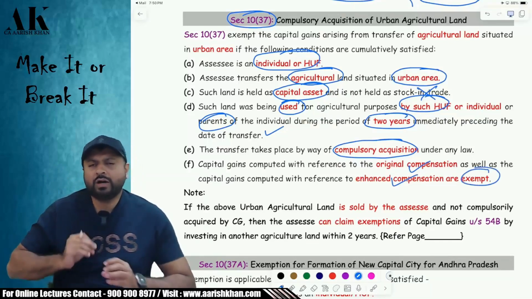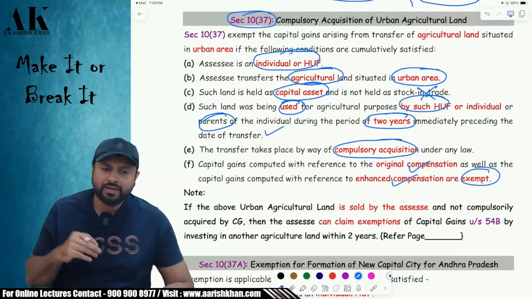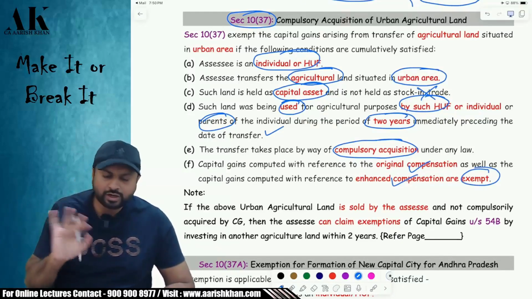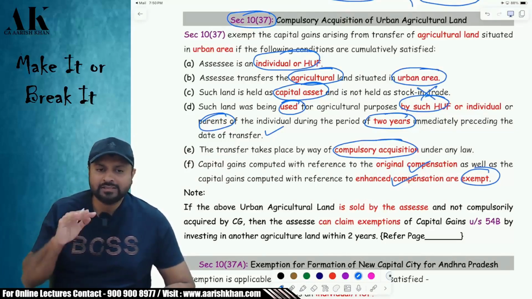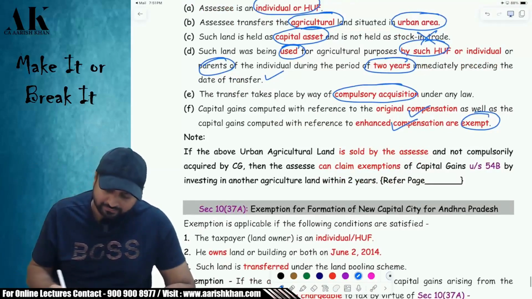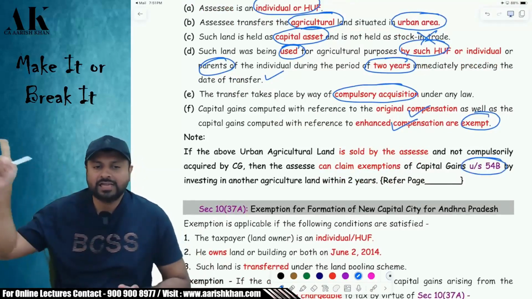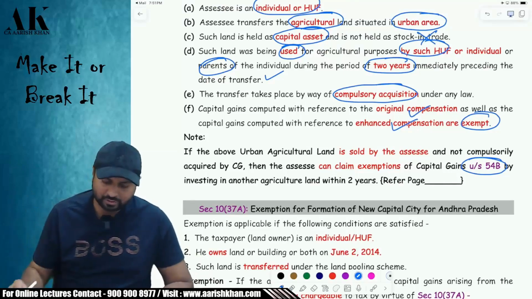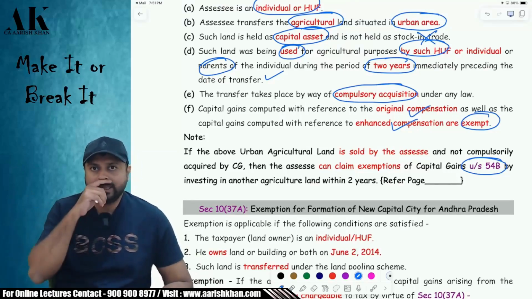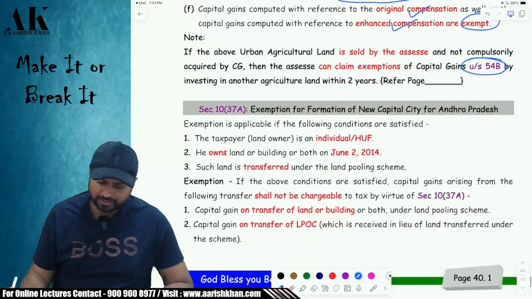What about, sir, what if it is not compulsorily acquired but it is sold by me? If it is sold by you, then it is not covered under section 10(37), okay. Then it may be exempt under section 54B later on if you reinvest in new land within 2 years, okay. That we'll see in the chapter on capital gain exemptions, okay. So if you want exemption over here, there has to be a compulsory acquisition of your urban agricultural land which was used by you or your parents for at least 2 years, okay. I hope it is clear to all of you.